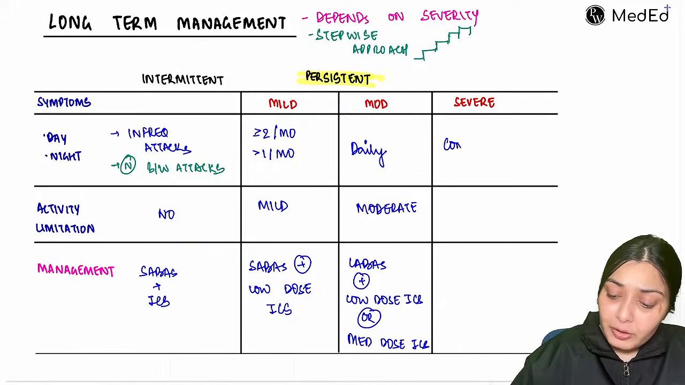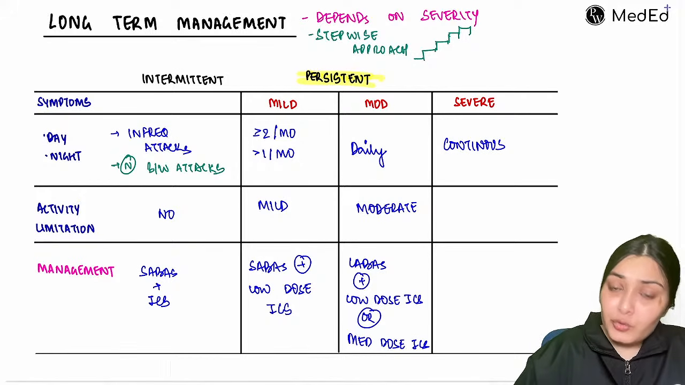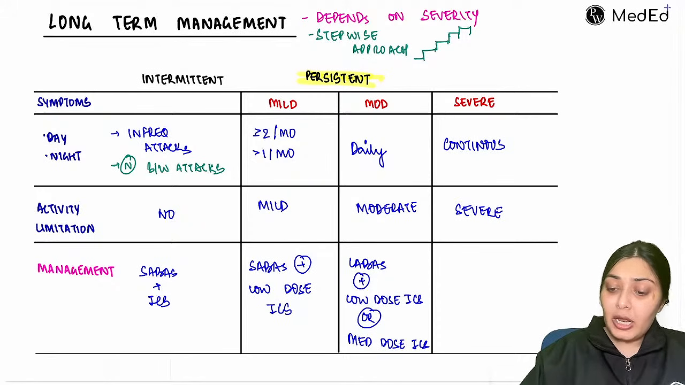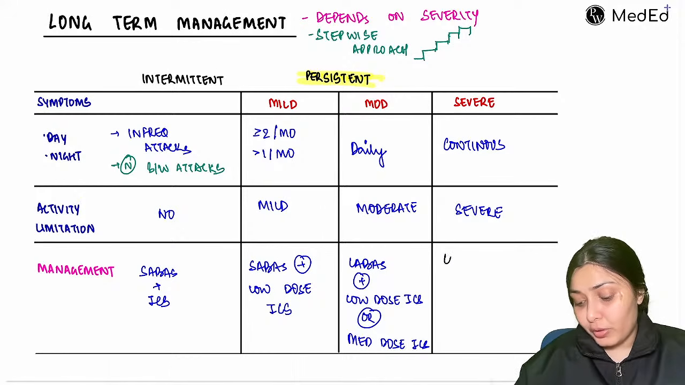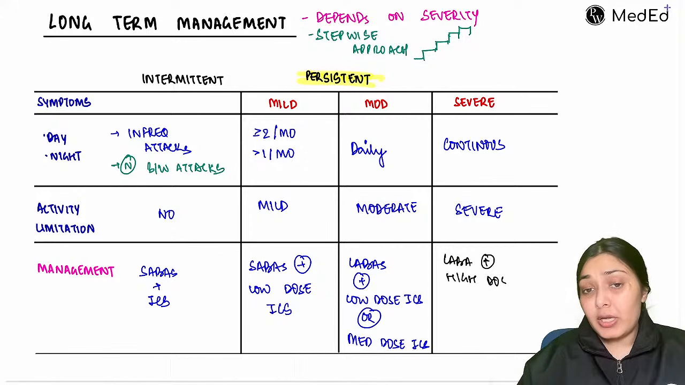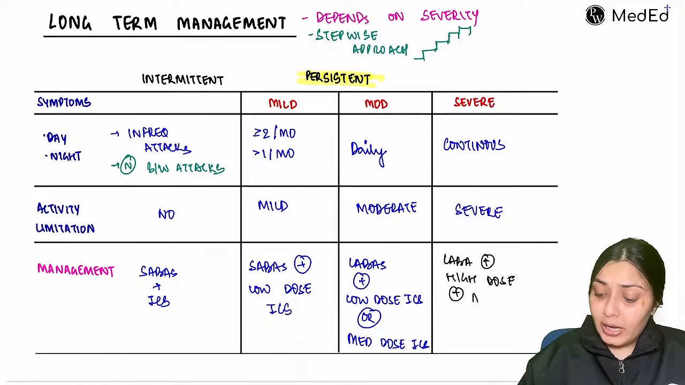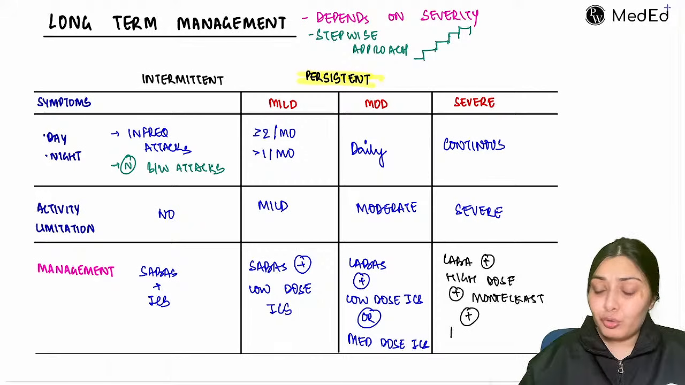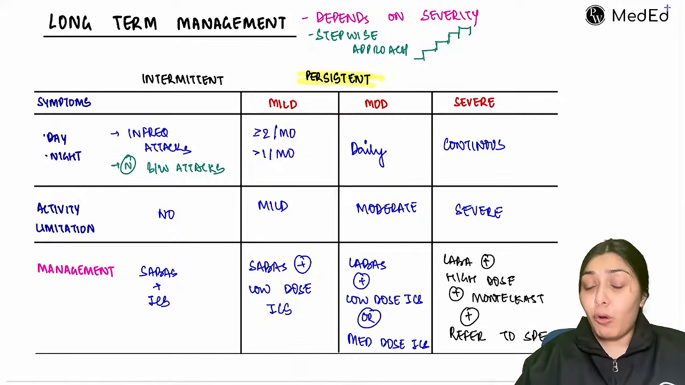Then we have the severe one. They're going to have continuous attacks. So definitely the activity limitation will be very severe. Here I have to give a high dose of inhaled corticosteroids. So LABA plus high dose, plus we'll add montelukast, that is a leukotriene antagonist, right? Leukotriene antagonist, montelukast. And along with that, we have to refer to a specialist. So this is about the long-term management.